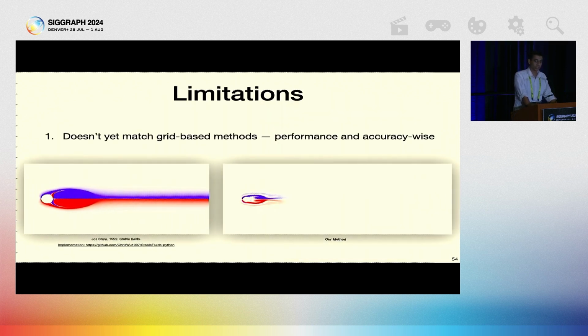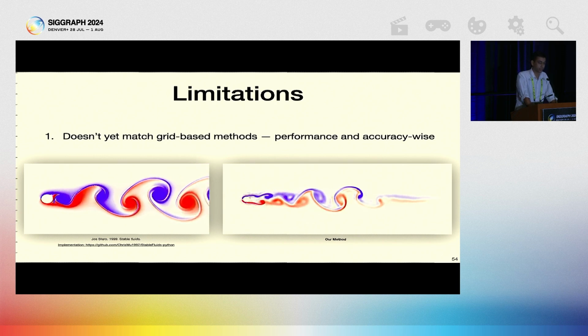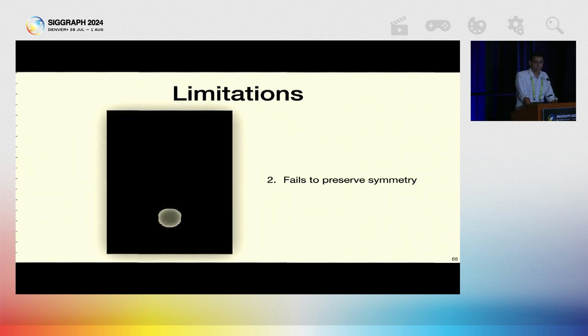Moving on to limitations, unfortunately, our method is not yet at par with grid-based methods, both performance and accuracy-wise, as can be seen in this example. Our method fails to preserve symmetry. For the smoke plume rising experiment, we observed this cave-shaped structure in the middle, but should have observed a somewhat symmetrical result.